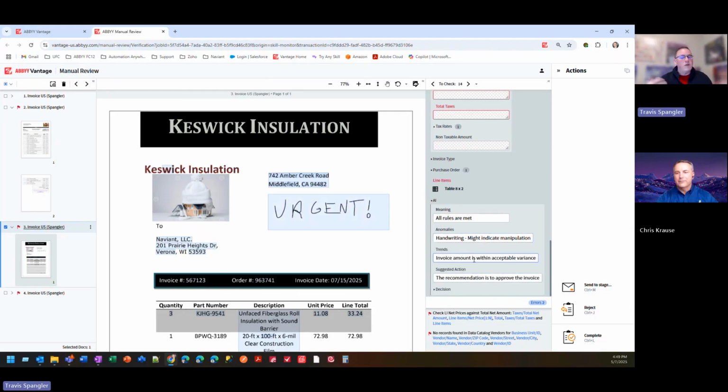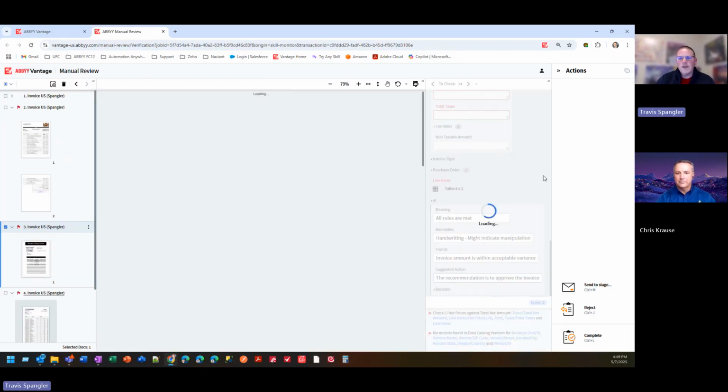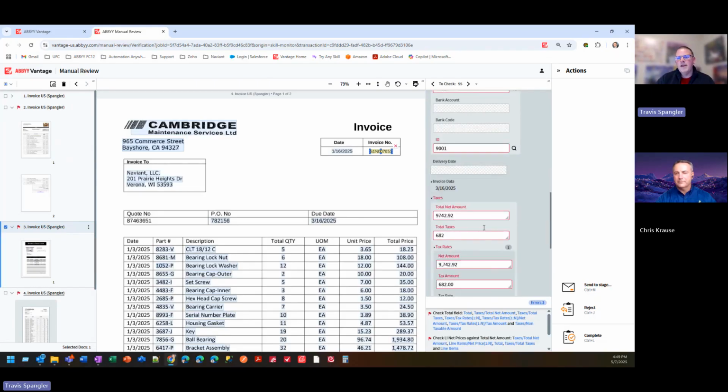Also the AI will tell us very frankly, hey, in this case, the invoice is within the acceptable variance. So there is no concern here as far as trend. And in this case, the AI is saying, hey, even though I found handwriting, it doesn't intercept any of the text of the document, so I'm going to make the recommendation that you approve this invoice. From an operator standpoint, we're still bringing this invoice to you because there's handwriting. There may be some other critical information, but in this case, the AI is actually making a suggestion here. I'll show you one more, and then we'll get to some of the OnBase integration.